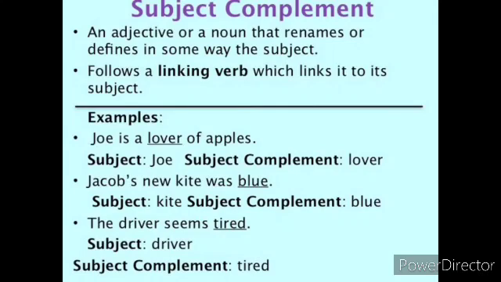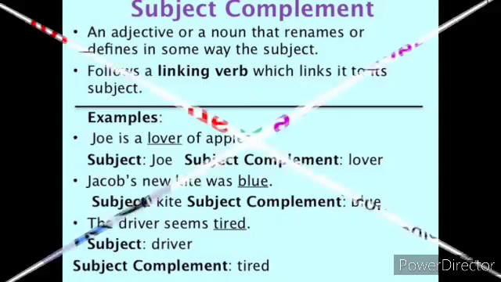Look at the next sentence. Joseph's new kite was blue. Here kite is the subject. The subject complement is blue, which describes the subject, kite. So it is known as subject complement. Then look at the next example. The driver seems tired. Here driver is the subject. The subject complement is tired, which describes the subject, driver. So it is known as subject complement.